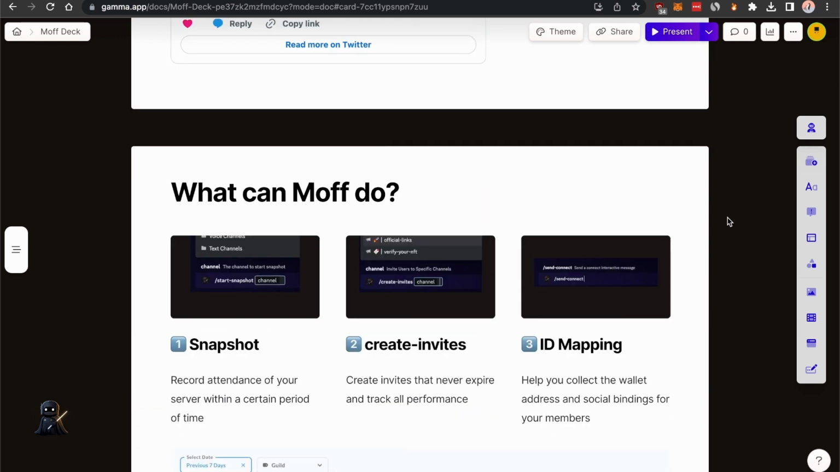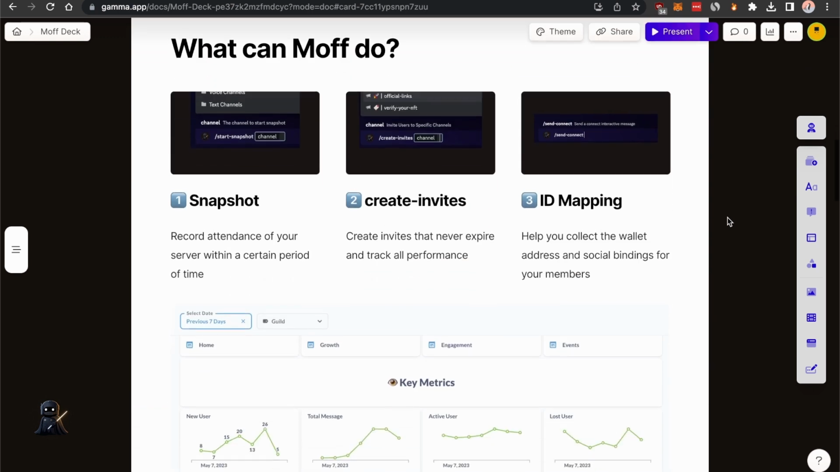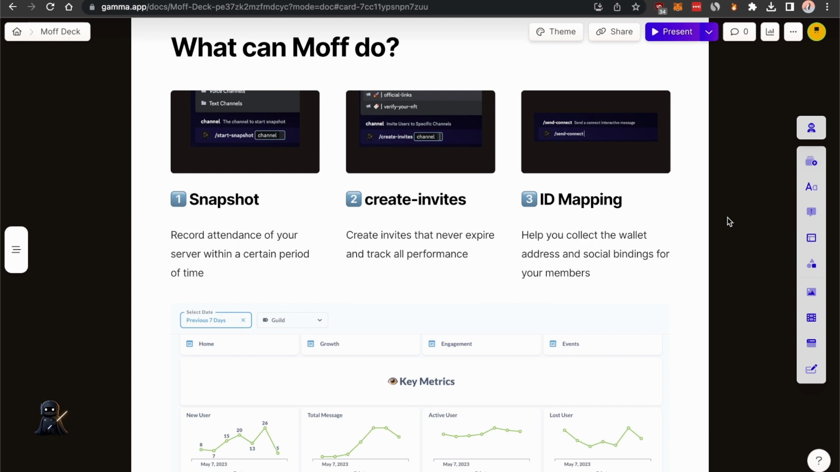So what can Moff do? There are 3 functions and a bonus one. The first one is a snapshot. It's to record attendance of the server within a certain period of time.